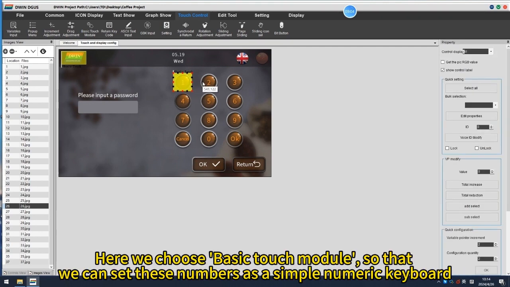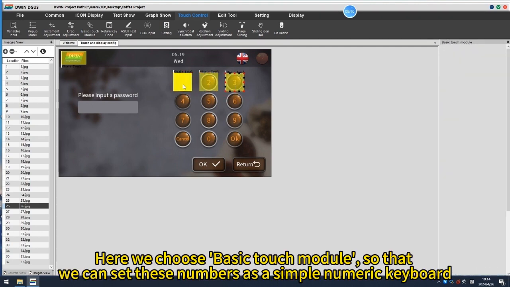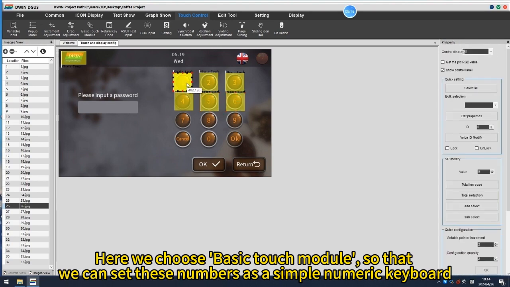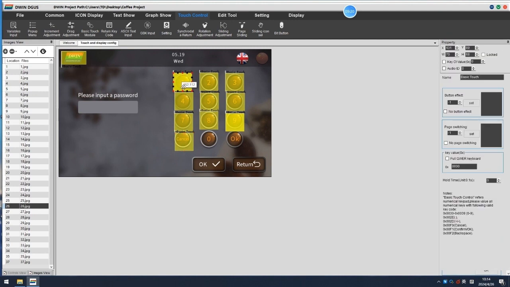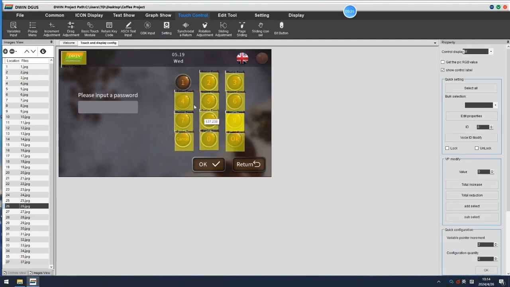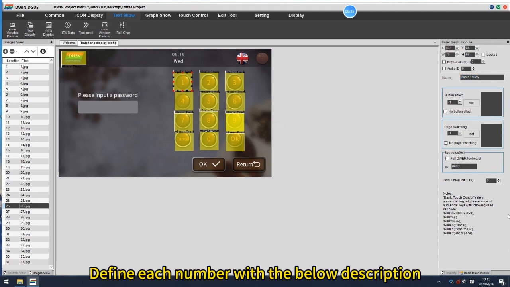Here we choose Basic Touch module so that we can set these numbers as a simple numeric keyboard. Define each number with the below description.